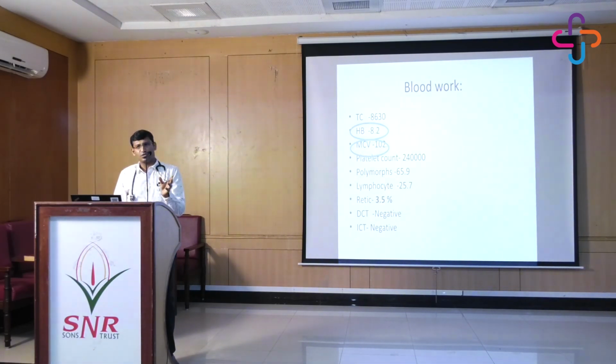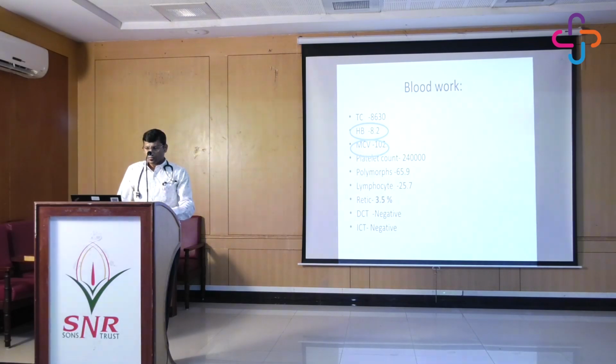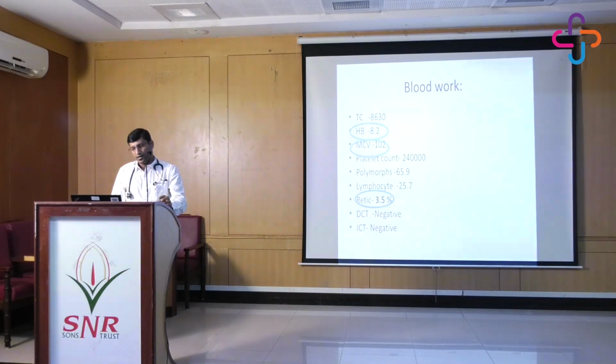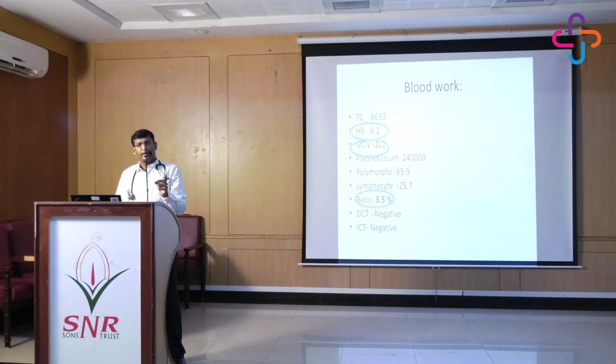So generally we keep an MCV cutoff of 80 to 100. This patient had slightly higher, maybe 1 or 2. Sometimes it could be a macrocytic picture also. Apart from that, if you see the blood work, the reticulocyte count was slightly higher. It's 3.5%. Generally we keep a cutoff of 0.5 to 2 as the reticulocyte percentage. Anything more than that is considered high.